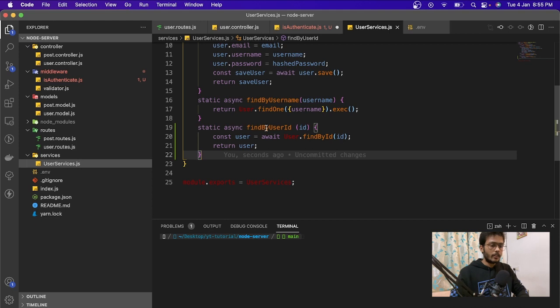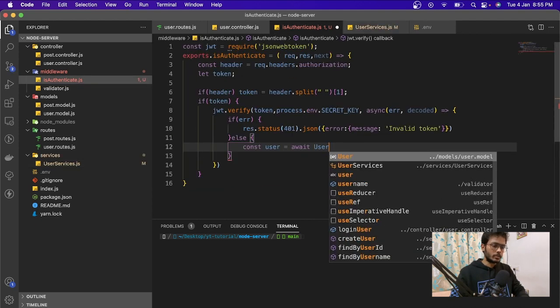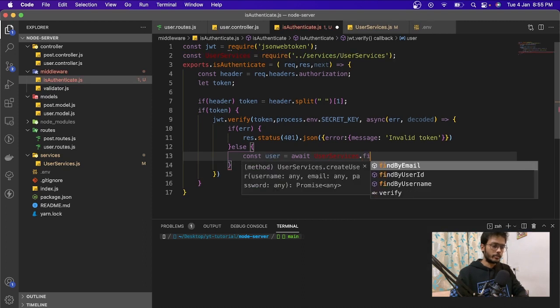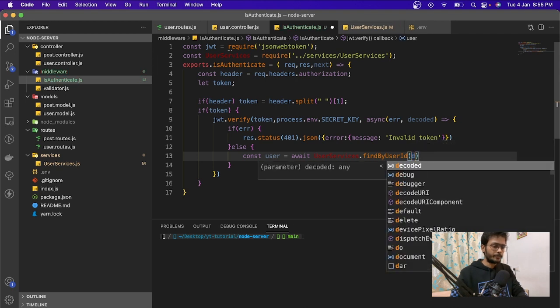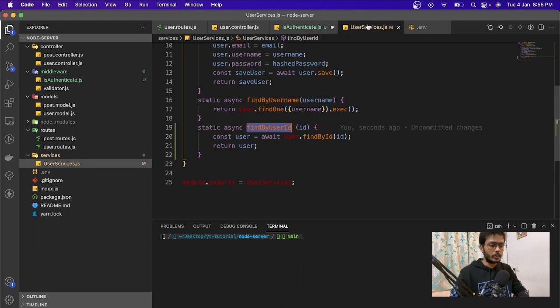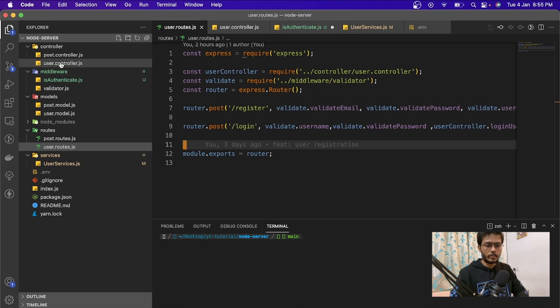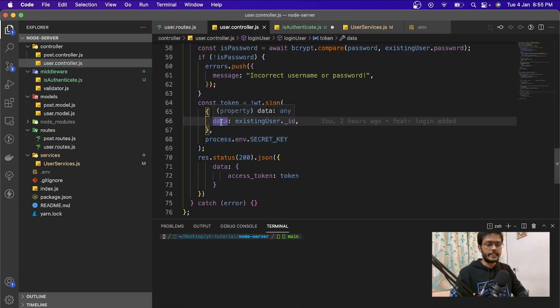We are going to use this in isAuthenticate, userService.findByUserId. Inside that we will pass our decoded id, decoded.data. In our case, if you go to the user routes, here we have passed the id as data, existing user underscore id.